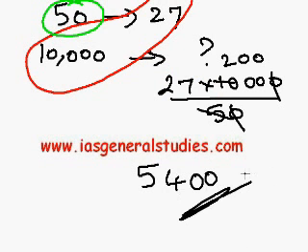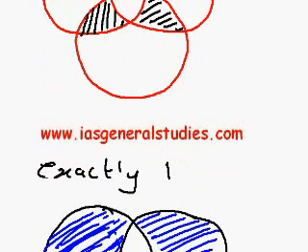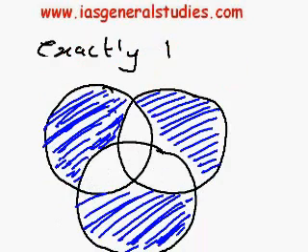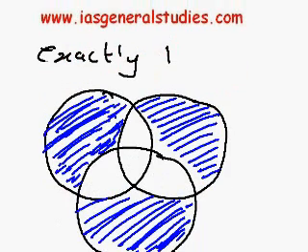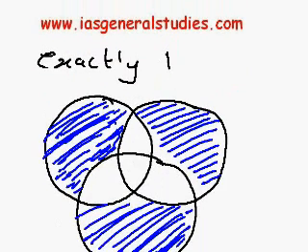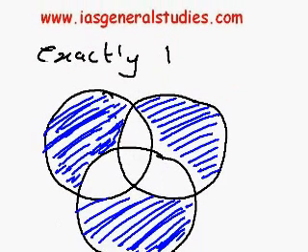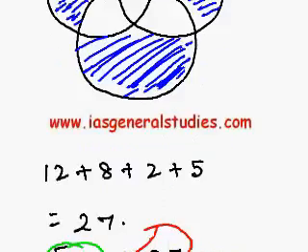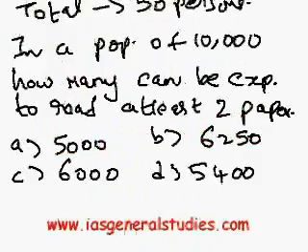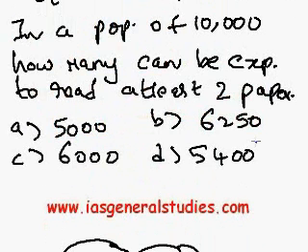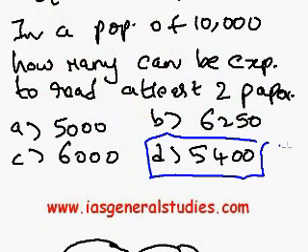Is it clear? So there are extra concepts I will be discussing along with the problem itself. So don't take the problem lightly by thinking that you know it very well, because some concepts I will be telling only along with the problem, not in general. Here at least 2, exactly 2, exactly 1, all these things I have not discussed separately. I am explaining them along with the problem itself. So just observe the concept so that it will be helpful in applying to later problems. So the answer is 5,400, and where is 5,400? It is present in option D. That's all. Clear? Fine.